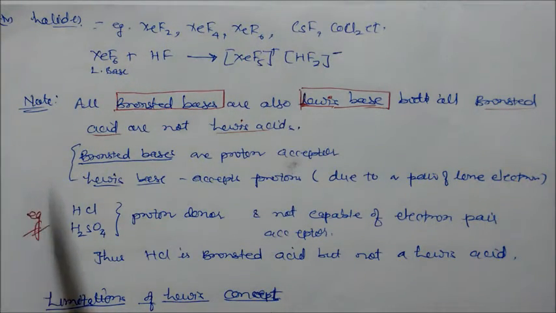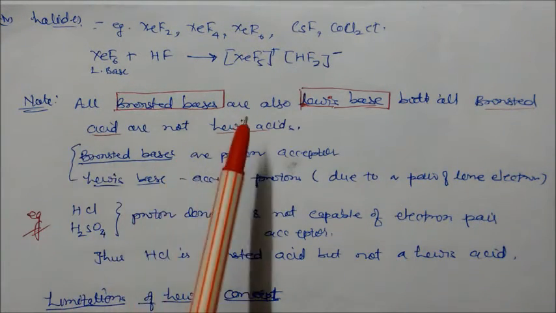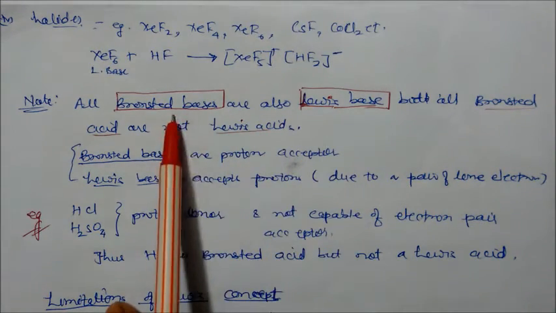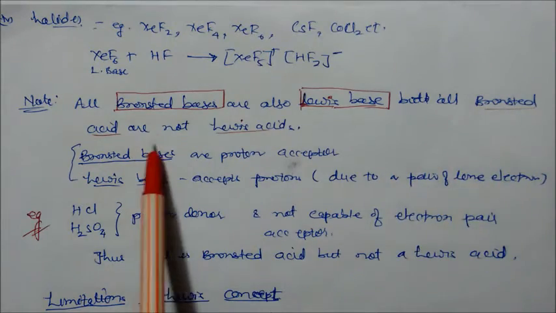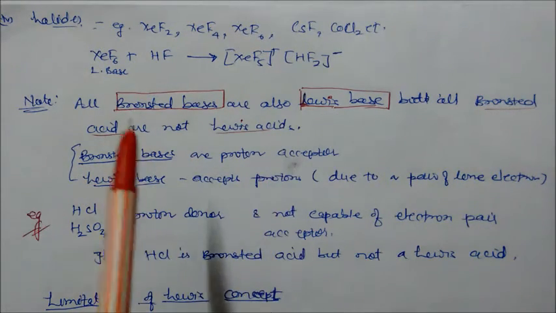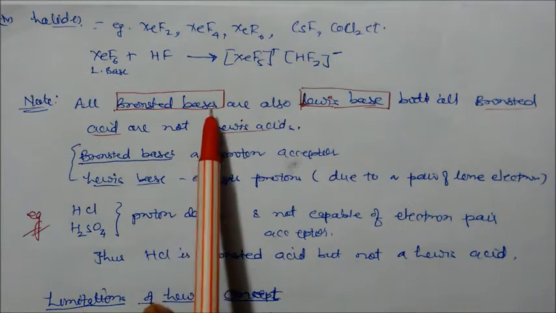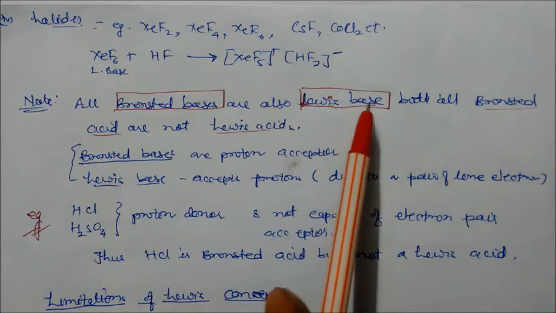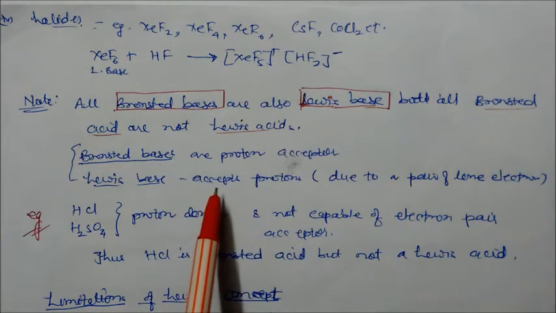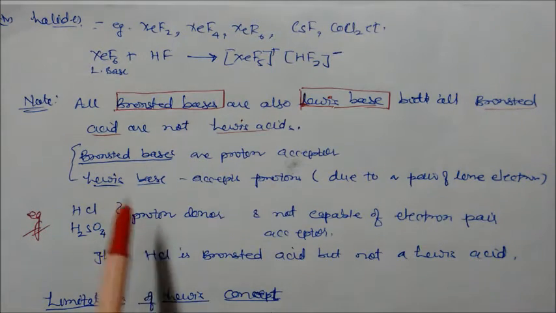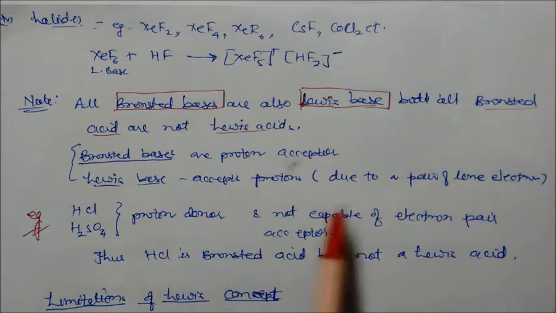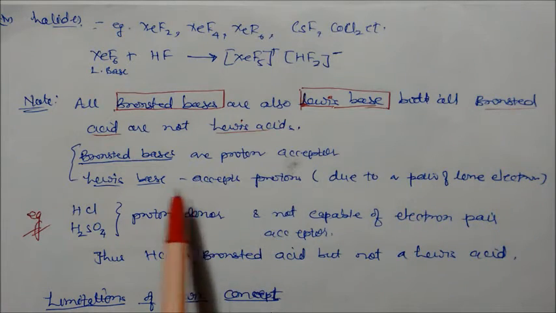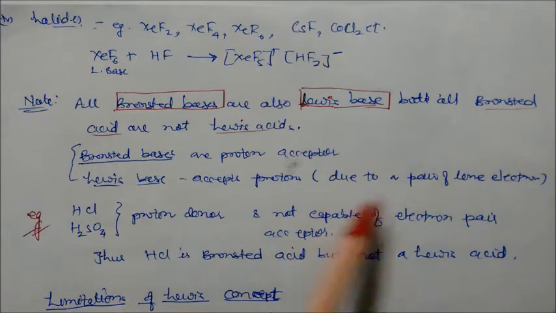So here you note one important point, that all Bronsted bases are also Lewis bases, but all Bronsted acids are not Lewis acids. Let us take one example to understand. Bronsted bases are actually proton acceptors, and Lewis bases accept lone pairs of electrons. Due to this lone pair of electrons, they accept the protons. That we know very well.